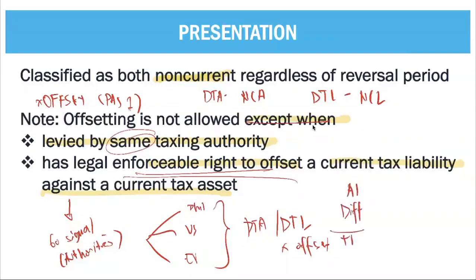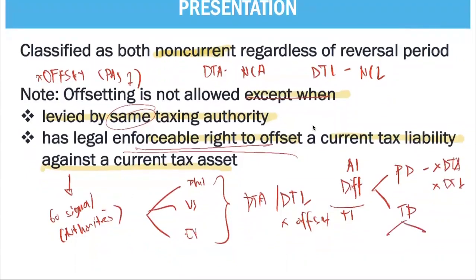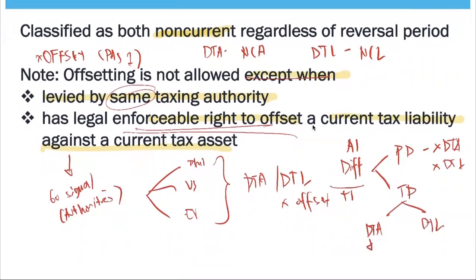And there are differences here. Your differences here are your permanent differences and your temporary differences. Permanent differences: no deferred tax asset, no deferred tax liability. Temporary differences: you have a deferred tax asset and deferred tax liability. There is a tax asset if there is a future deductible amount or a deductible temporary difference. There is a tax liability if you have a future taxable amount or a taxable temporary difference.